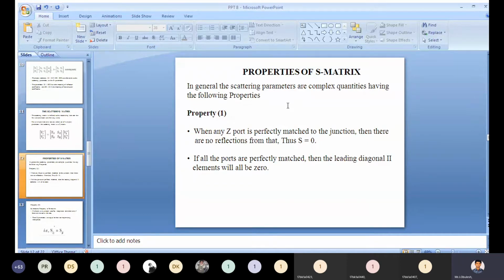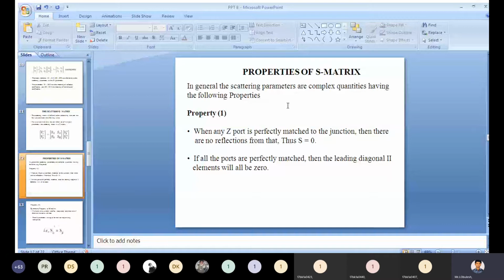Property 1: when any port is perfectly matched to the junction, then there is no reflection from that port. Thus S11 and S22 are zero.